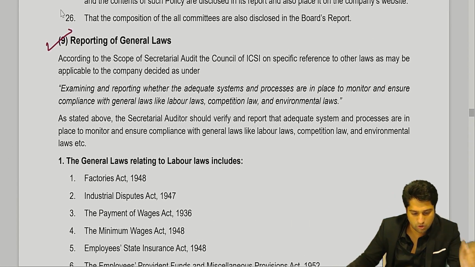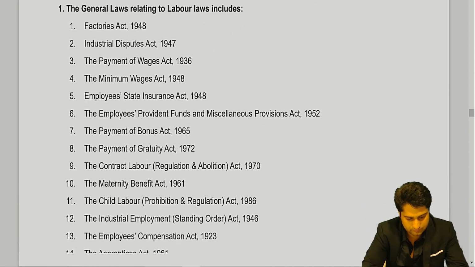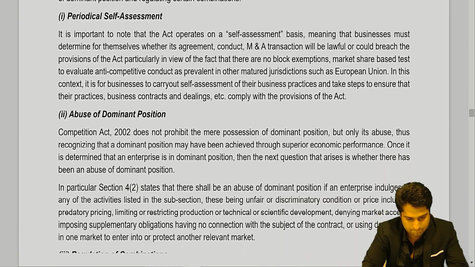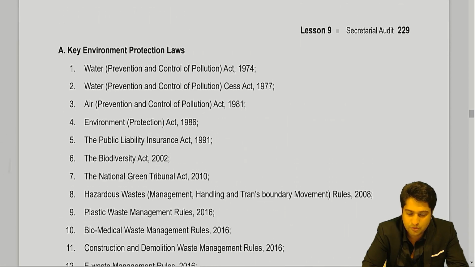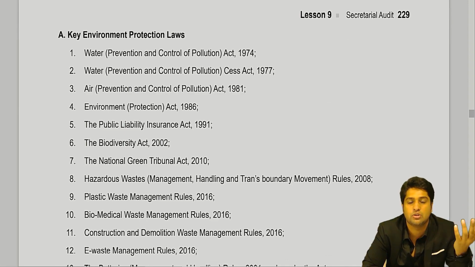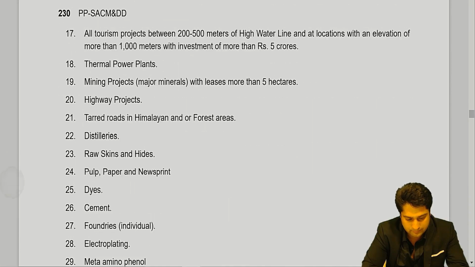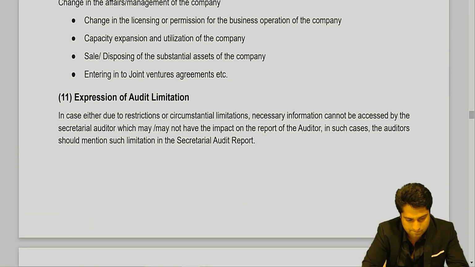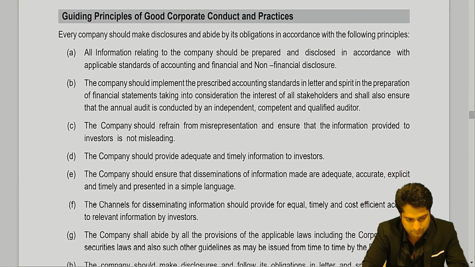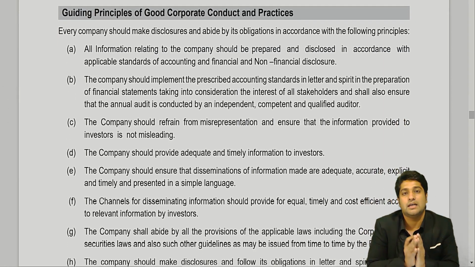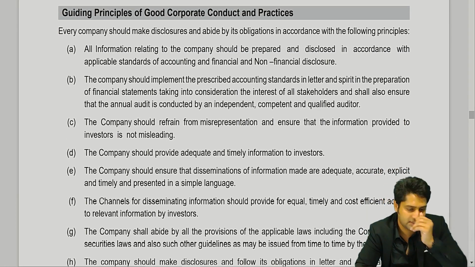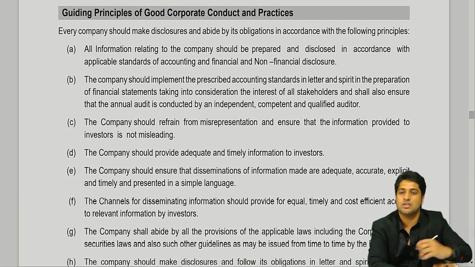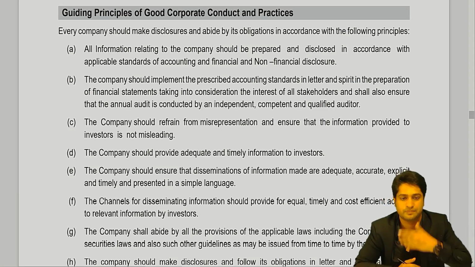Reporting for general law. So all of this you'll just have to read through. They've given you environmental laws, they've given you competition laws. Now competition laws and all of that will come in detail when we are doing a particular thing. Now till here we'll just go through the practical part. Now you saw they have taken the scope, the guiding factors, etc. So doesn't it make sense just to look at one sectoral audit report?